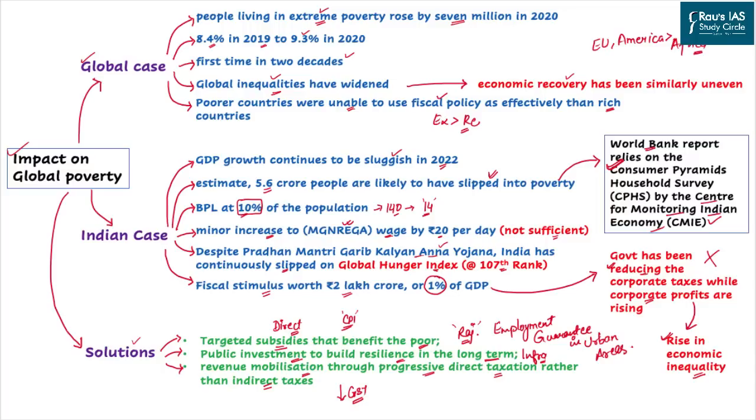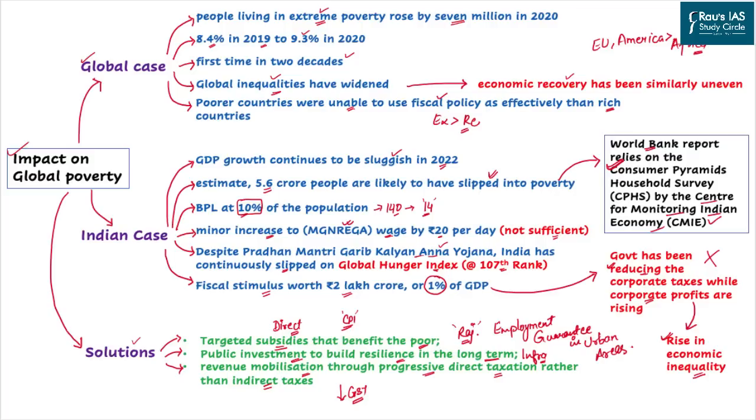The report also says that there has been a minor increase in the wages paid under MGNREGA by 20 rupees. This was one of the initiatives taken by the government in 2020 to 2022 as a fiscal stimulus. However, this was not sufficient given the gigantic population India has in rural areas.